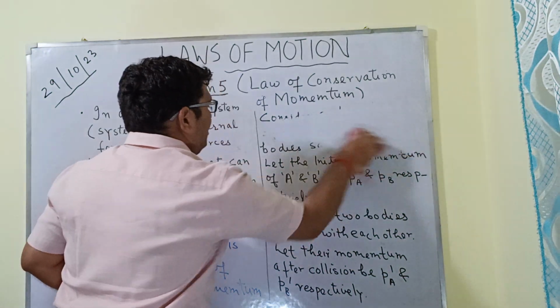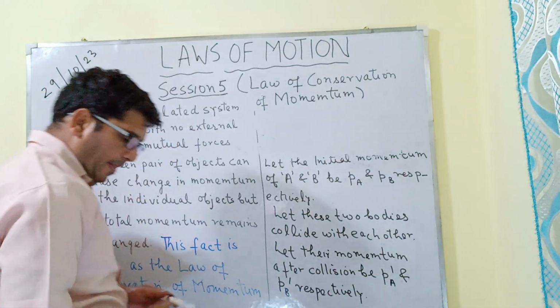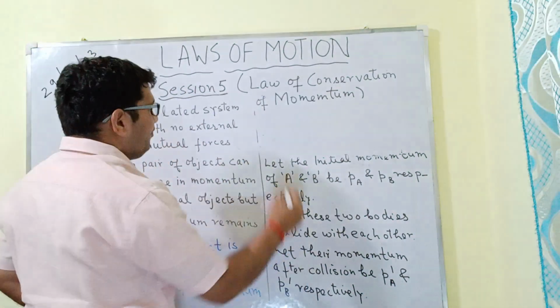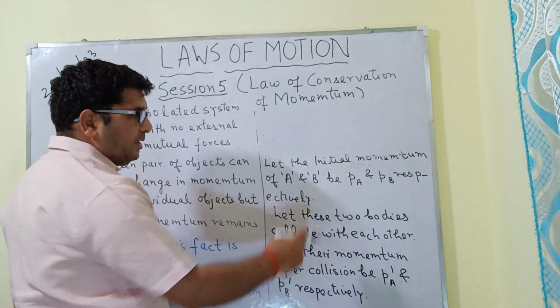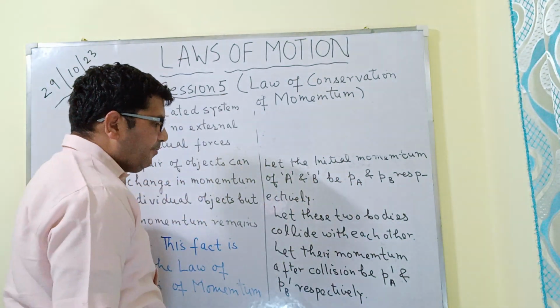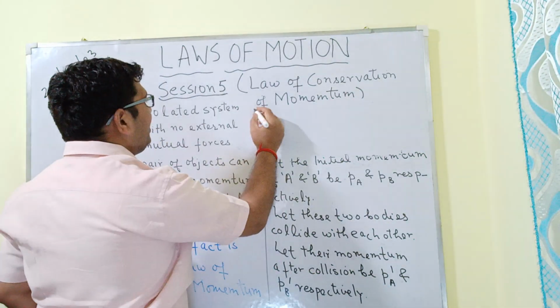Now, if the initial momentum of the body A was PA and the momentum after the collision was PA dash, then what will the change in momentum be?